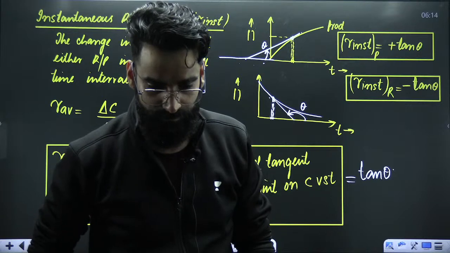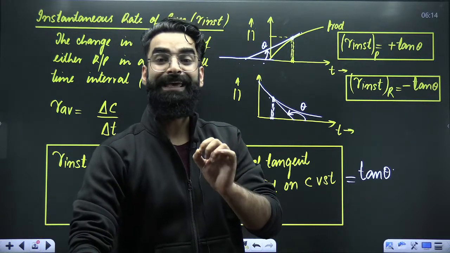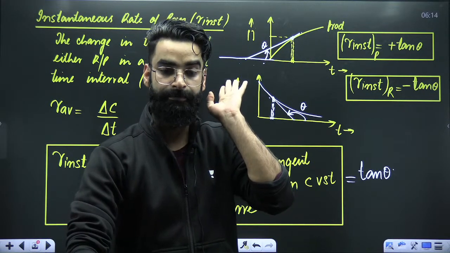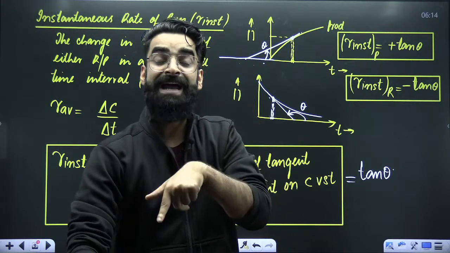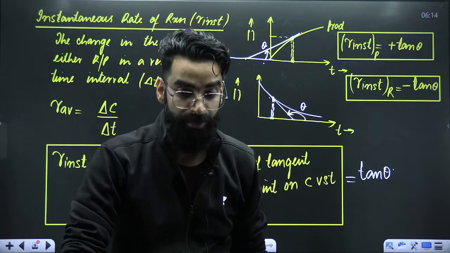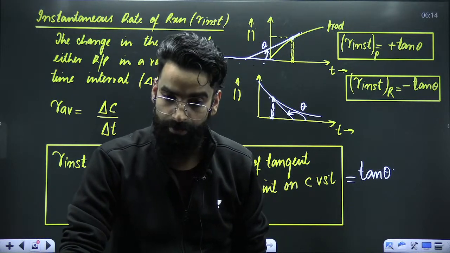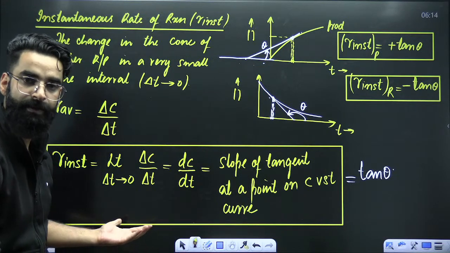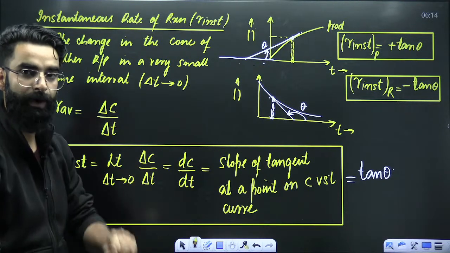Whenever you want to calculate either average or instantaneous rate with respect to reactant, you'll be starting with a minus sign. Average or instantaneous rate with respect to product, you'll be starting with the positive sign. Right? And all the things are in front of you. Its application part, we'll see in a while.